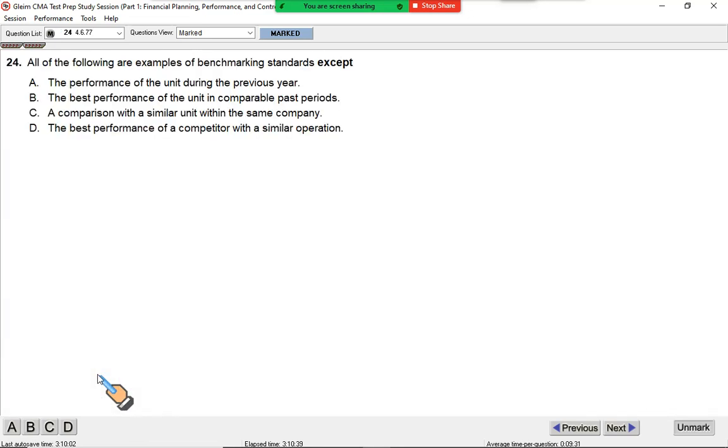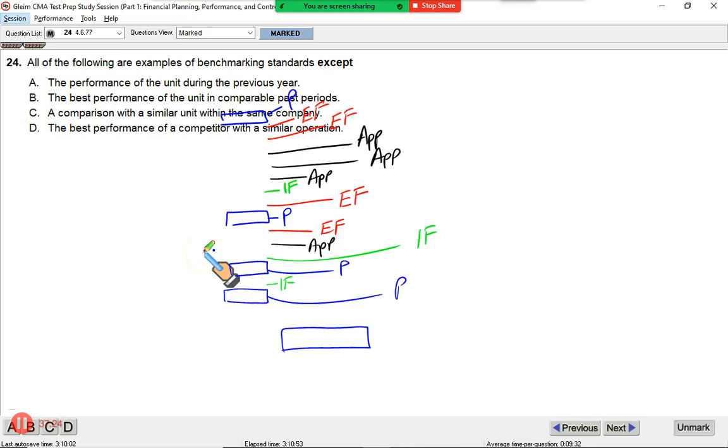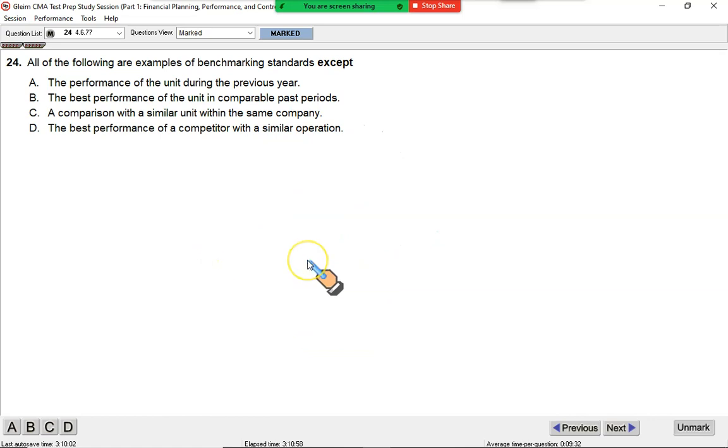Then next question. All of the following are examples of benchmarking standards except the performance of the unit during the previous year. No, last year cannot be the benchmark. Okay guys, let me give you an interesting example. FTC is in business in CMA training for the last 12 years. And if you ask me which of your years in CMA training has been the best, I would say